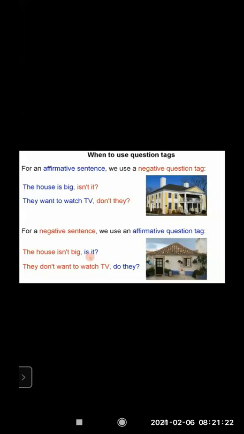There is a comma, there is a pronoun, and there is a question mark, as well as, if we are making a negative question tag, n't as a contraction. You can see isn't, don't. It is not written 'is not', it's isn't. So all rules have been followed whenever you add a question tag.